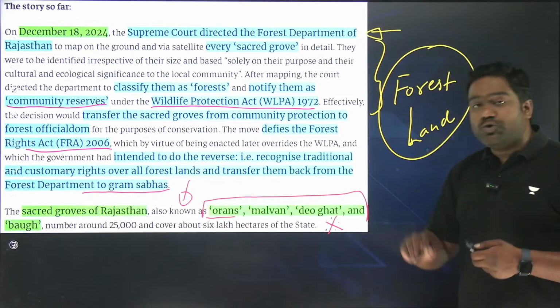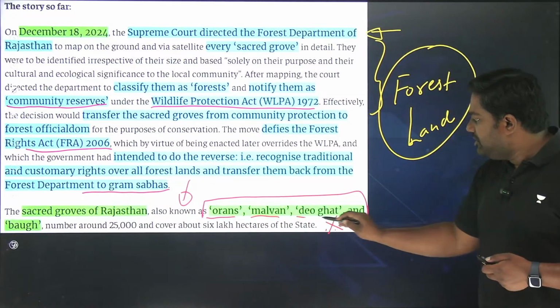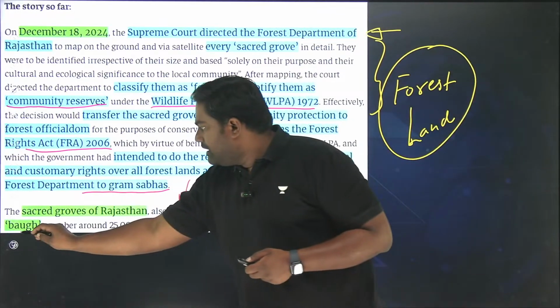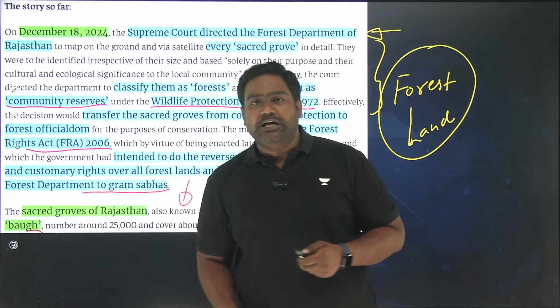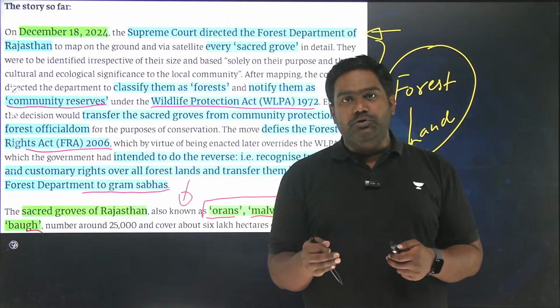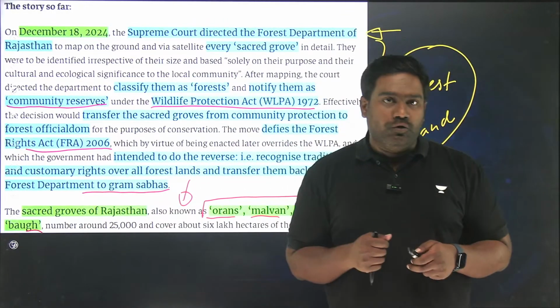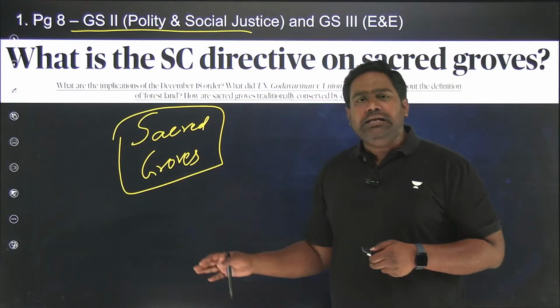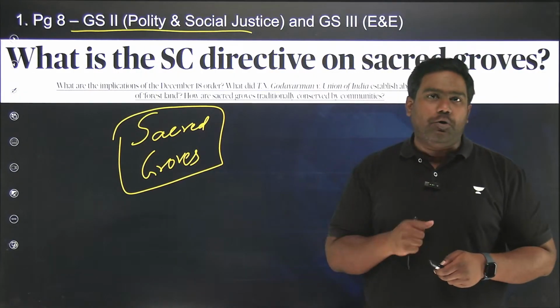They are known as Orans or Malwan, Diogat and Bog. These are the different local names that are used in Rajasthan by the local communities while referring to sacred groves. Now, what exactly are these sacred groves? Why are they so important?